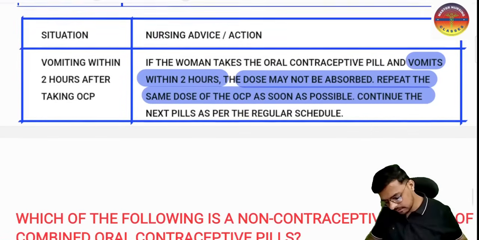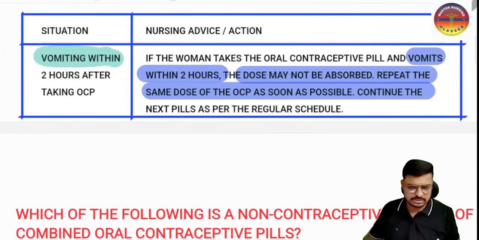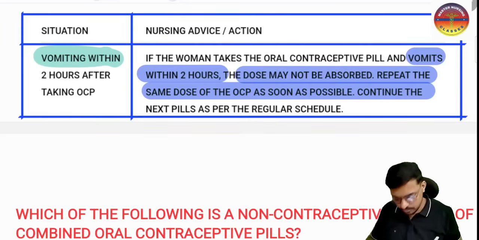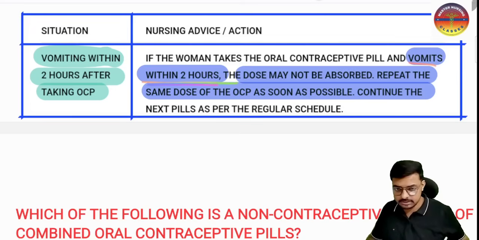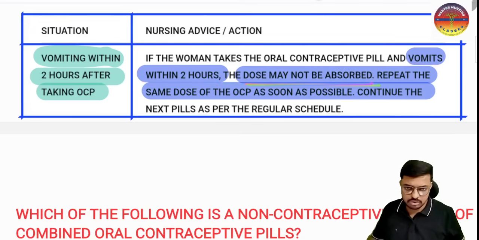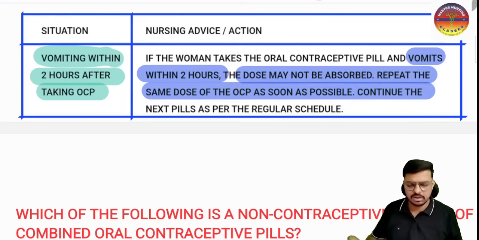Okay, yes sir. And if the female has vomited, the oral combined pills have the side effect of nausea and vomiting. So if vomiting happens within 2 hours of taking the OCP, what do we have to do? Vomiting within 2 hours means the dose may not be absorbed. So repeat the same dose of the OCP as soon as possible and continue the regular schedule. If she vomited more than 2 hours later, there is no need to repeat the dose. Within 2 hours, repeat the dose. I hope it is very much clear to every one of you.